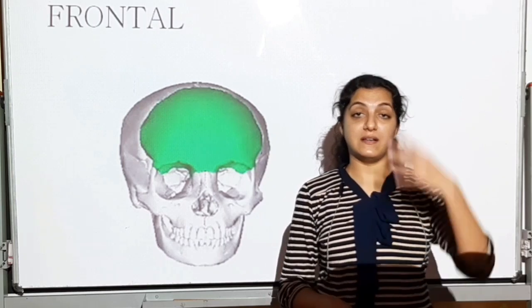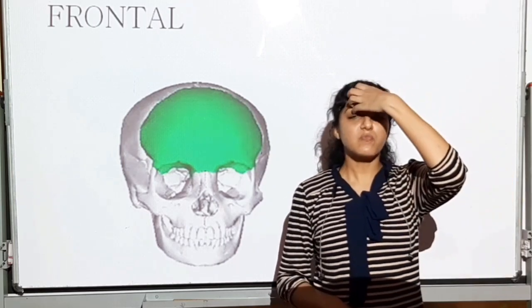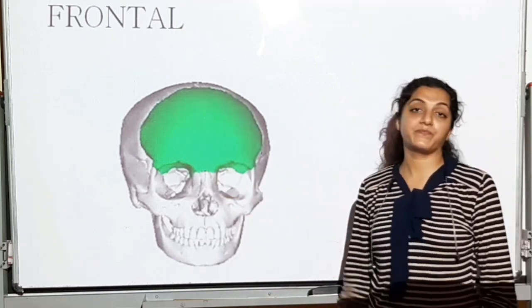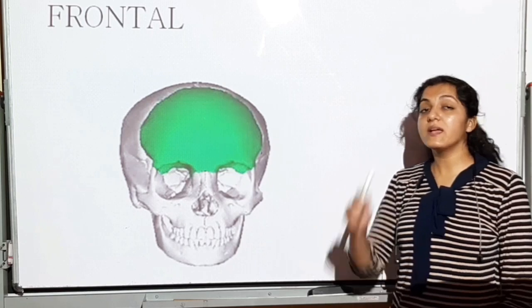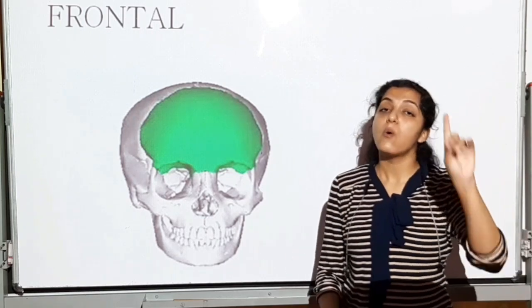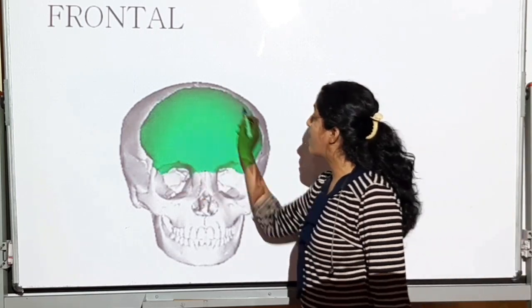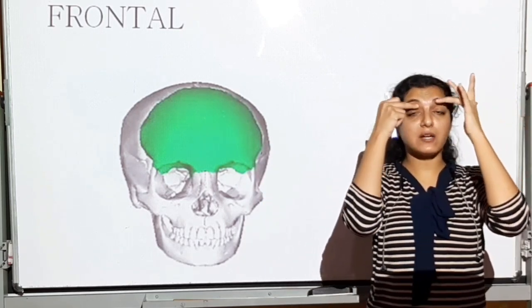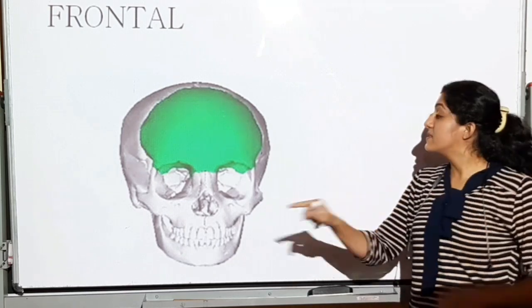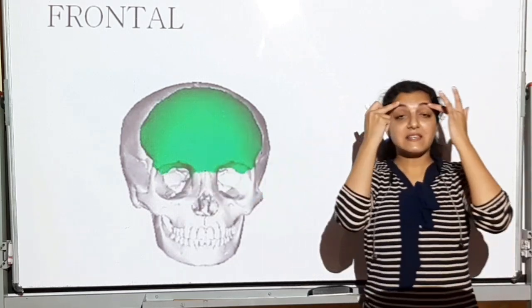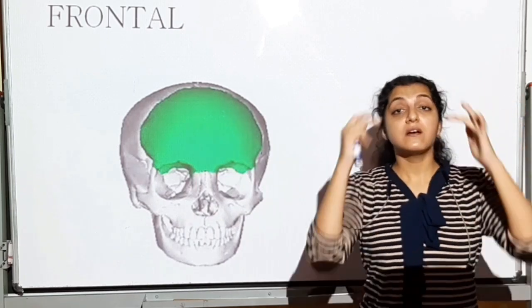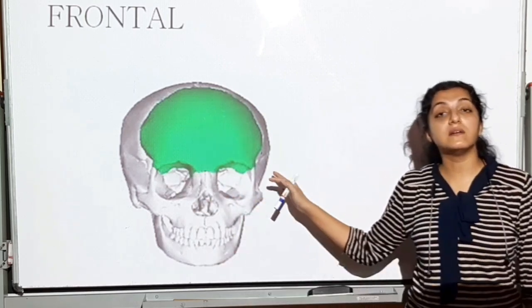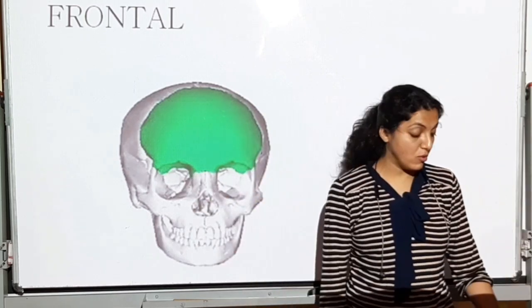It is this portion, frontal bone. We call it the frontal, front side of the face. It is the most prominent one over here. It is the front side of the face, frontal bone, 1 in number. It's a median bone located in the center, 1 in number. It's going to completely cover all your forehead and above, as well as it's going to make a part of your suborbits also. See this. These orbits where your eyes will be placed, the superior part of the orbital bone is going to be made up by the frontal bone. So this is the frontal bone.